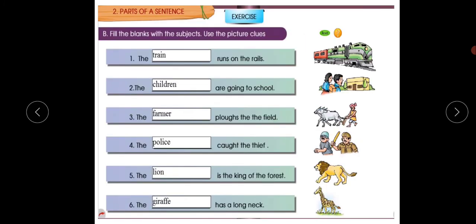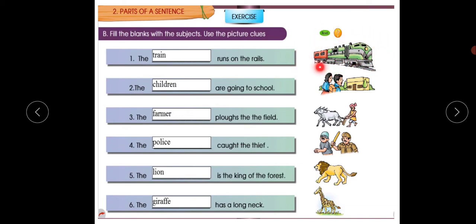Look, B part, fill in the blanks with the subject. Use the picture clues. So we have to fill the subjects in the blanks. Yes, look here. The first one: The dash runs on the rails. So we have to take the help of the pictures, right? Look here.